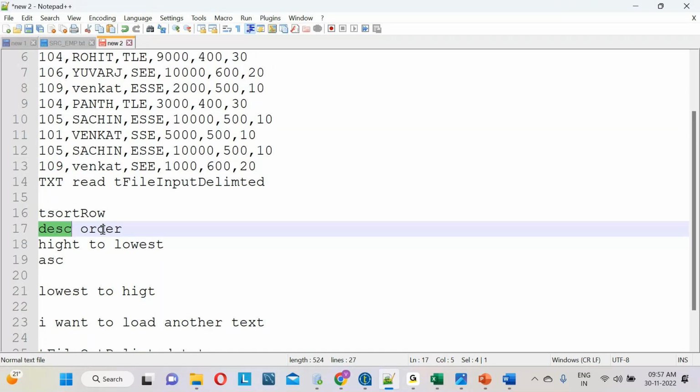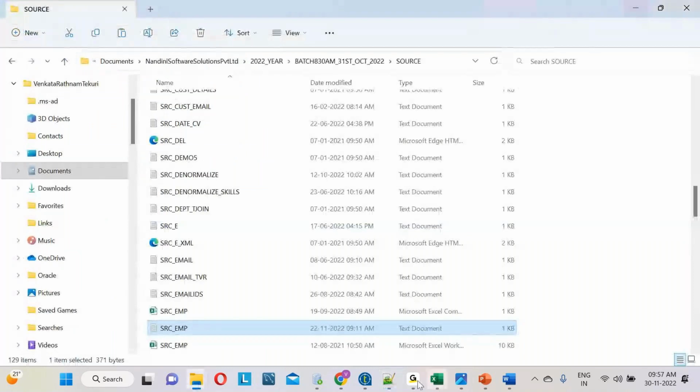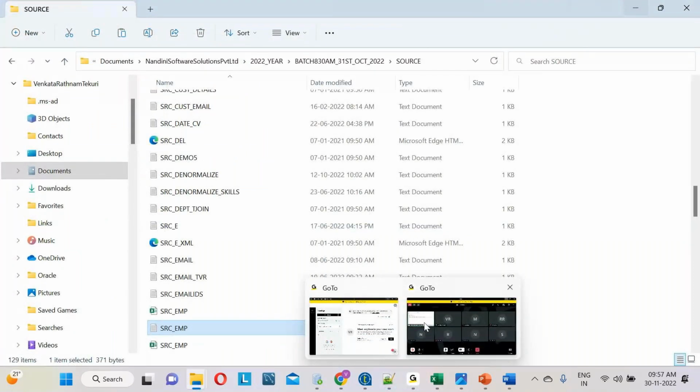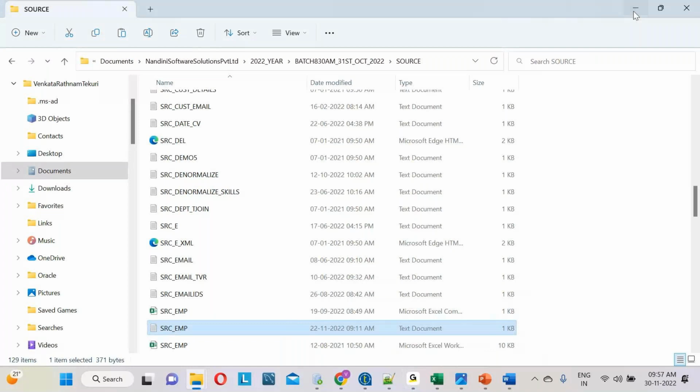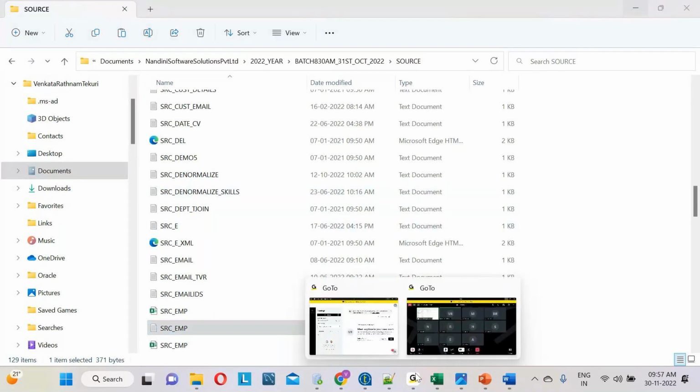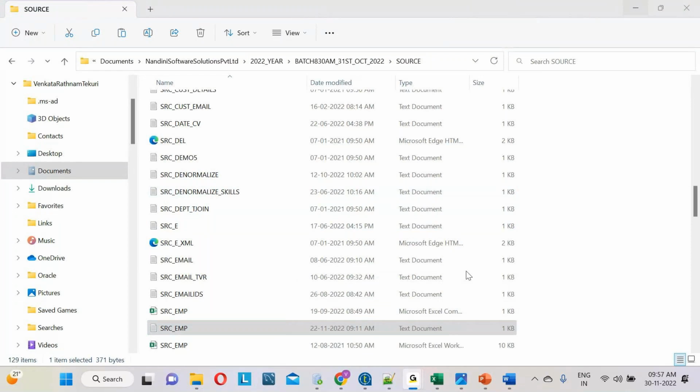Is the requirement clear, team? Is the requirement clear, everybody? Now, how to implement in Talend, we'll see now. Am I audible, team? Are you able to see my screen? Yes.